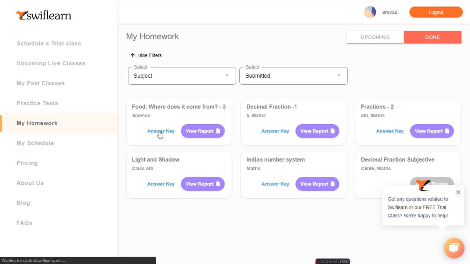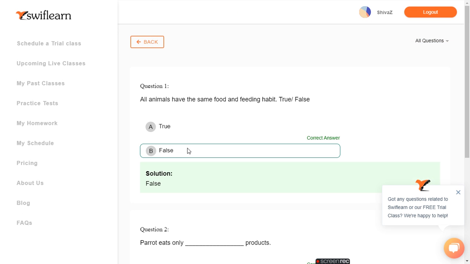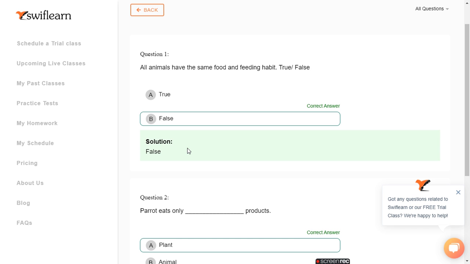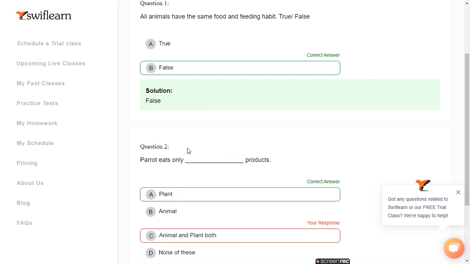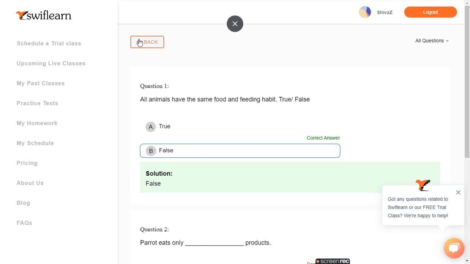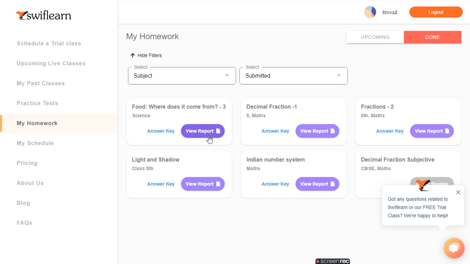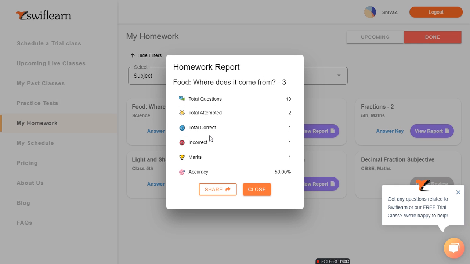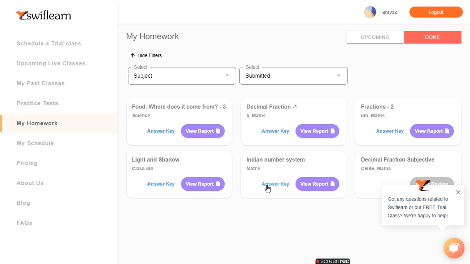And then this is the answer key for it. So for every paper you have attempted, this is the answer key. These are the solutions for it. And this is the review. This is the report. So 2 questions I have attempted, 1 correct, 1 incorrect. So overall mark is 1, accuracy is 50%.